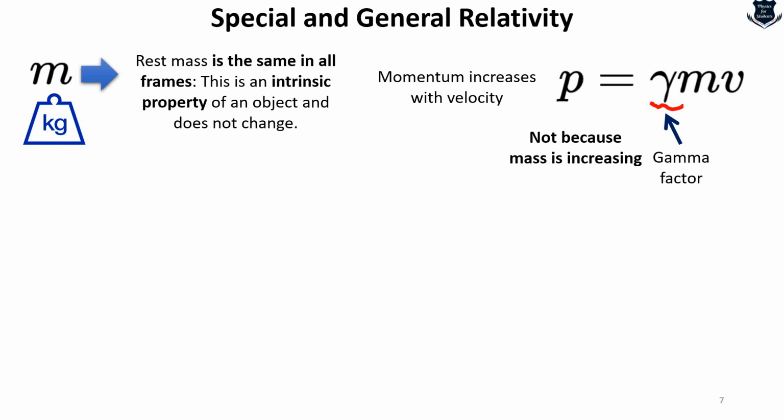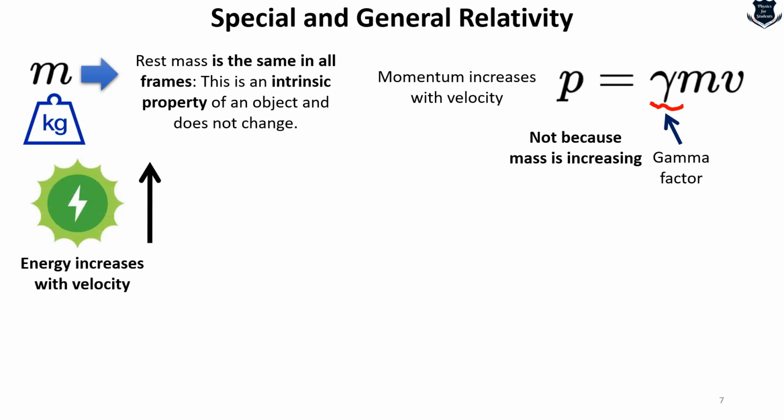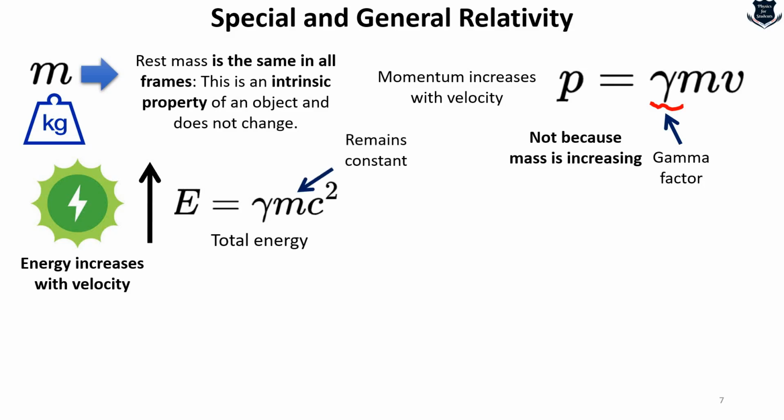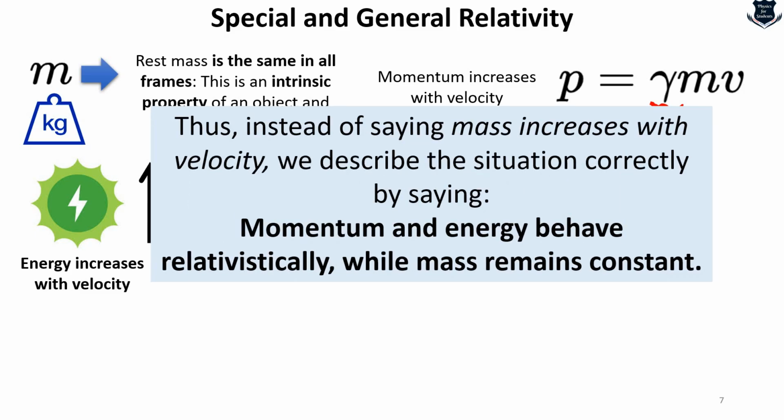This is important. Momentum increases with velocity, but this is due to the gamma factor in p equals gamma mv, not because of mass. Energy increases with velocity. Total energy is given by this, but mass always remains fixed. So instead of saying mass increases with velocity, in modern physics we describe the situation correctly by saying momentum and energy behave relativistically while mass remains constant.